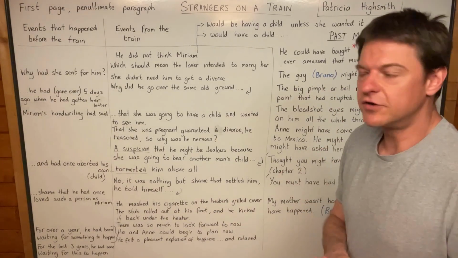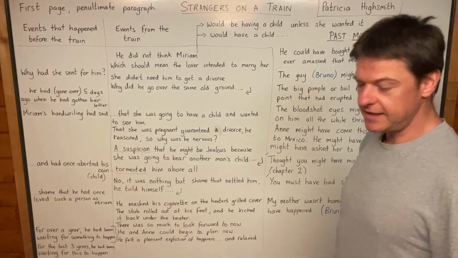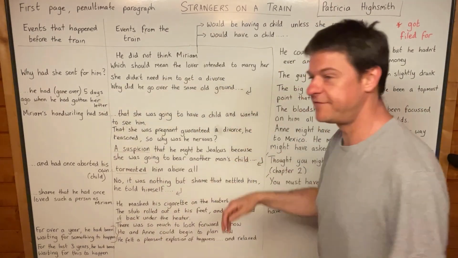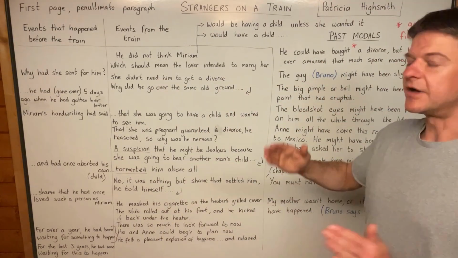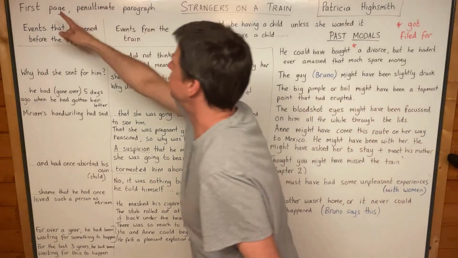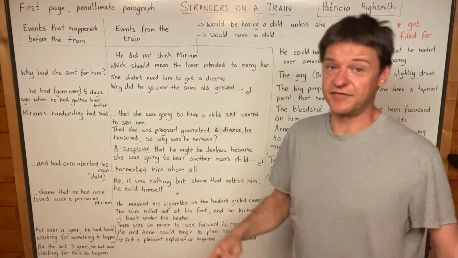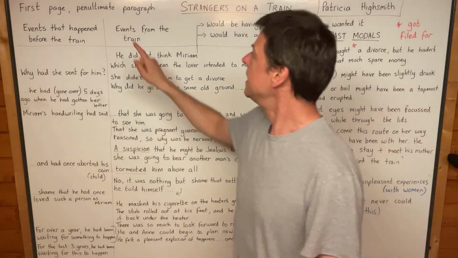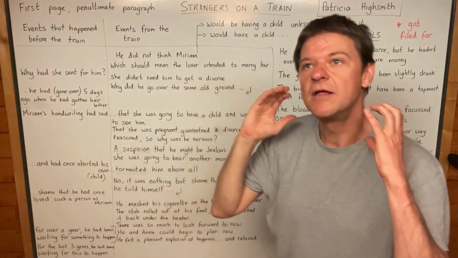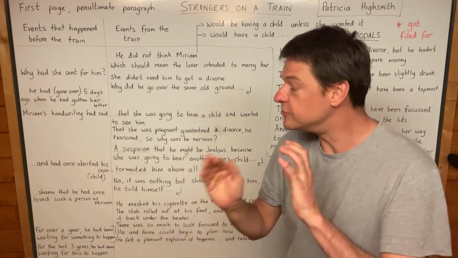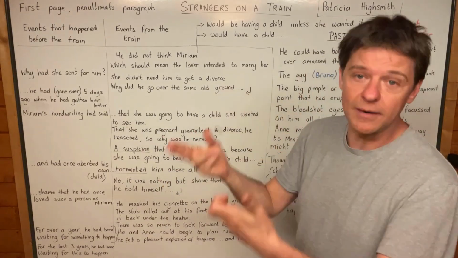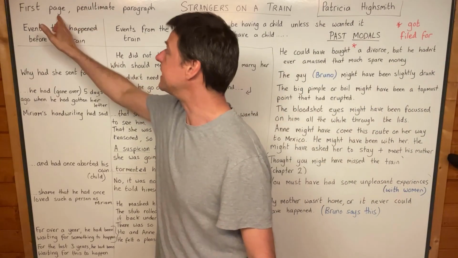Today we're going to focus on the novel Strangers on a Train by Patricia Highsmith. It's a crime novel, and we're going to focus on the first page, the penultimate paragraph. So chapter 1, first page, and penultimate means the one before last. So not the last paragraph, but the one before the last paragraph on page 1.